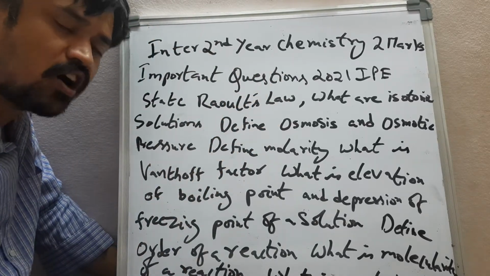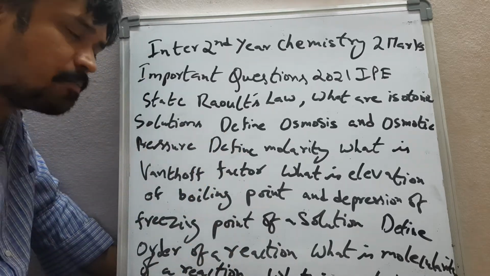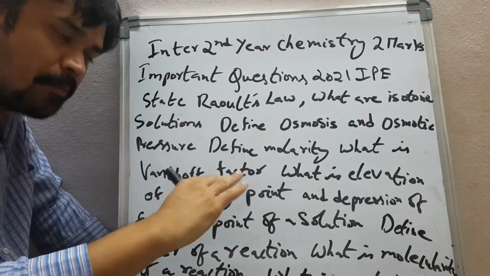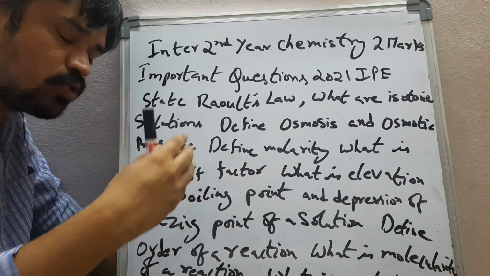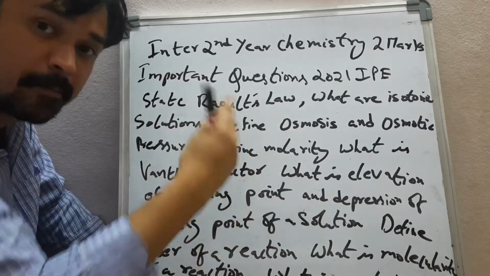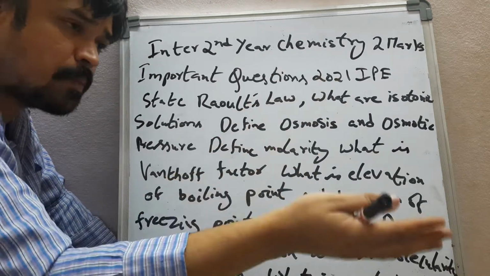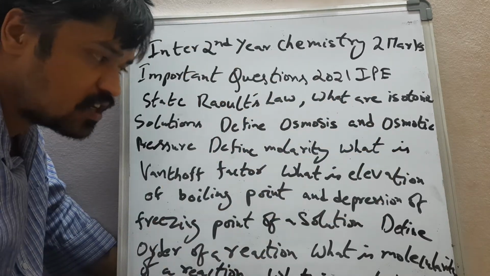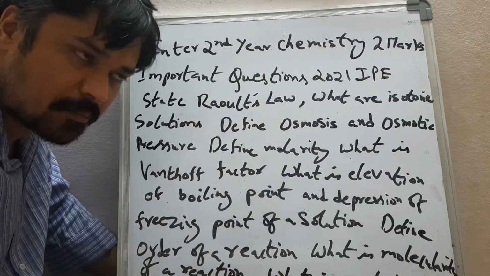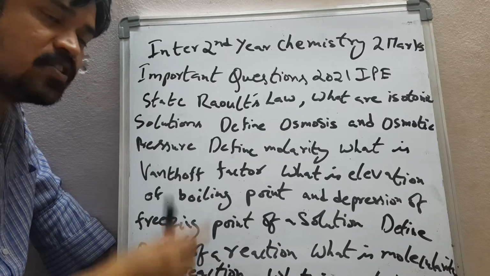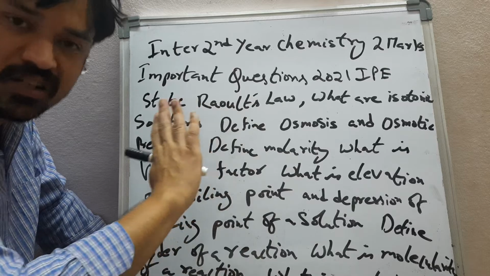And finally, I suggest all the students to refer to the previous model exam papers, so that regarding 2 marks, you can have an idea what kind of questions may come in the public examinations. You can get those previous model papers from the bookshop itself. So finally, not only these questions, just understand the concept, refer to the previous model exam papers, and practice. If you practice, you will get 100% success without any doubt.